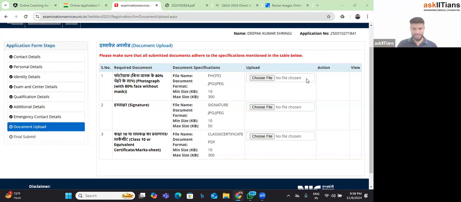Any other doubt? Yes, one doubt. Sir, now we have used 2 phone numbers and 2 email IDs. Which one will be more crucial? Because in future, what communication will we get on which email ID, during registration or during emergency contact?